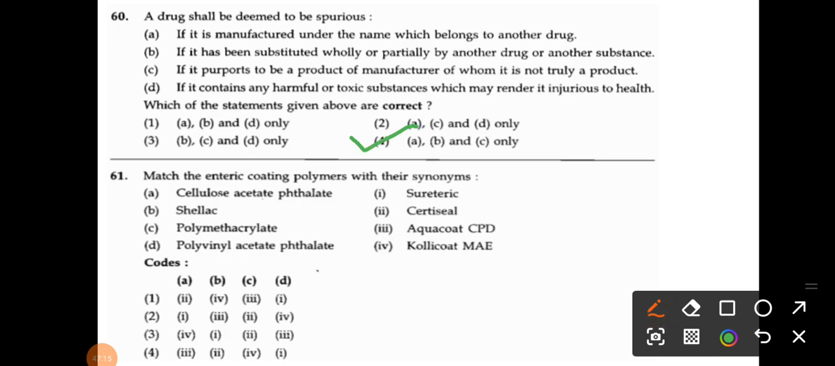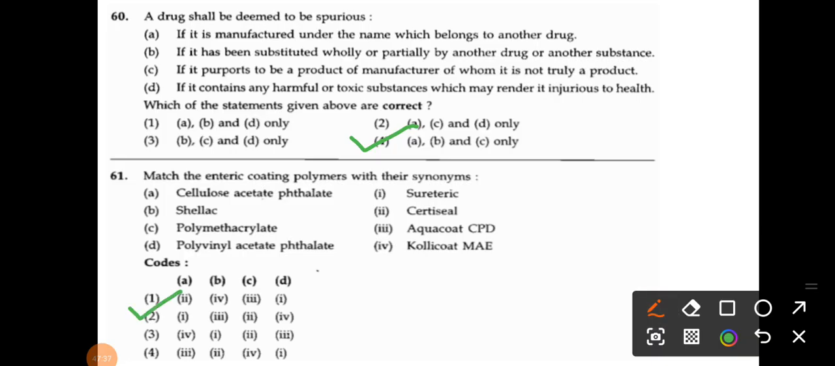Option number 4. Okay. Next, 61. Match the enteric coating polymers with their synonyms. So first one is the cellulose acetate phthalate, then shellac, then polymethyl acrylate, polyvinyl acetate phthalate. And here are the synonyms, right? So for the 61, correct answer is option number 2.